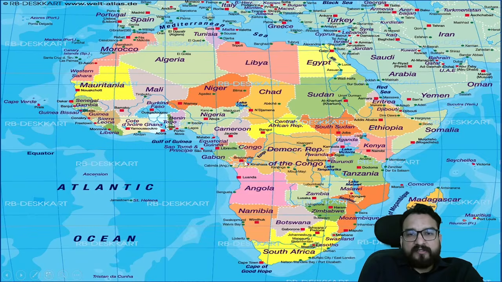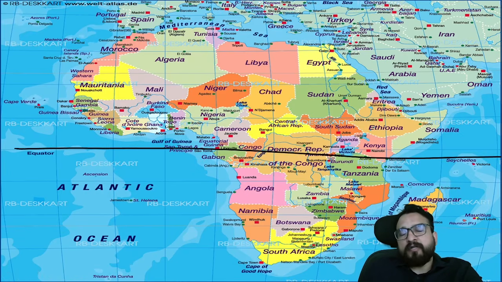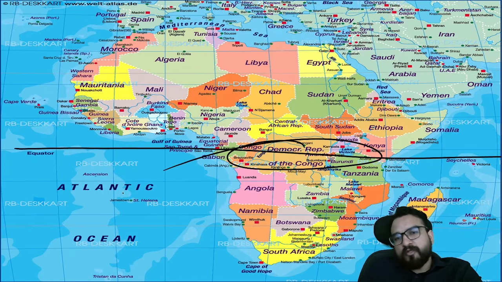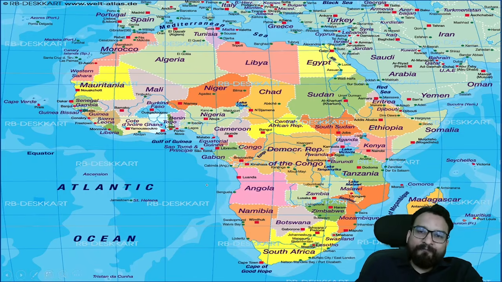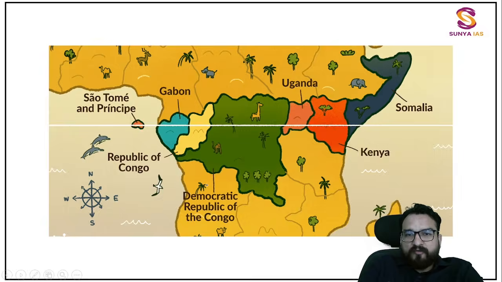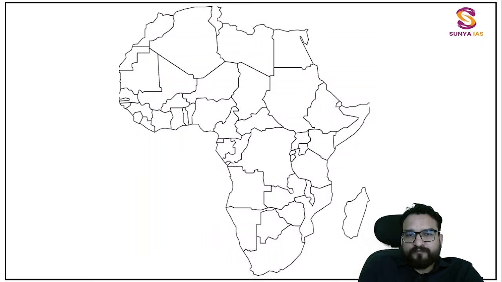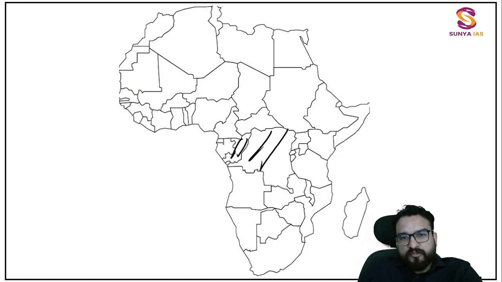So this country over here, see over here too, in a similar manner you will be learning about this. Once you understand it, it will be very easy for you to remember. Equator, guys. Will you be remembering the mnemonics for it? No, you will not be. So this particular country you have to remember from here to here first. So this you have understood, this you have understood, this you have understood, and this small country you have understood.